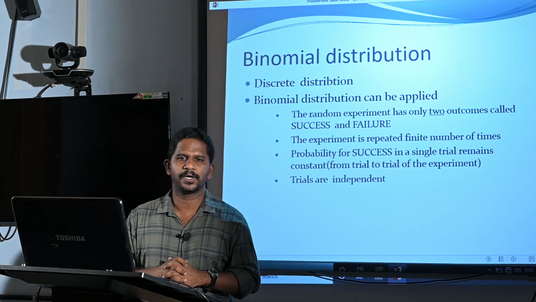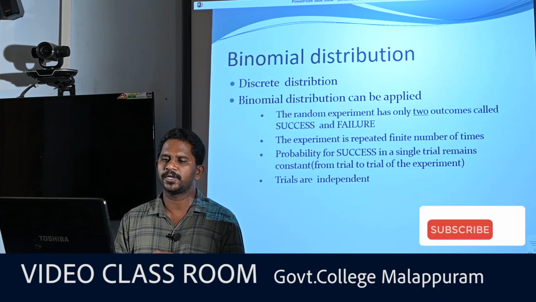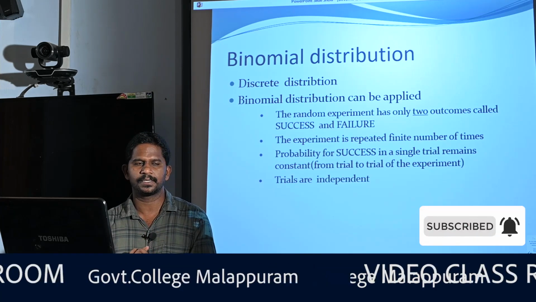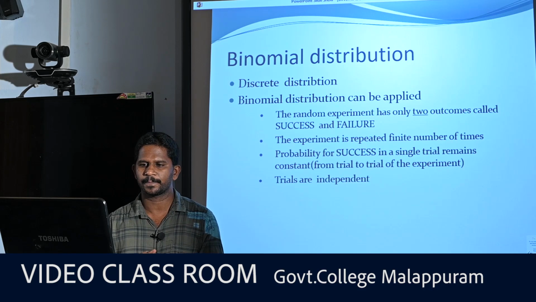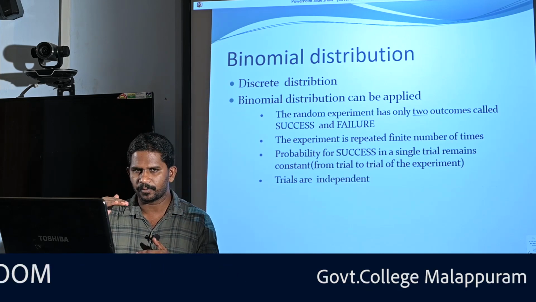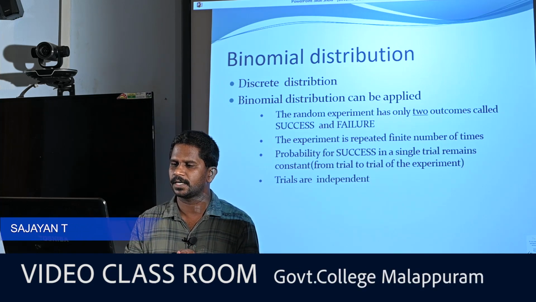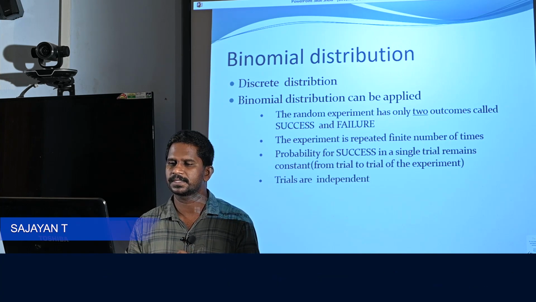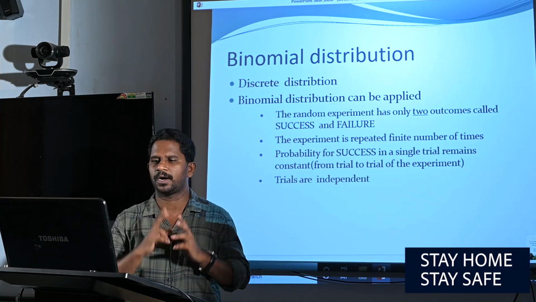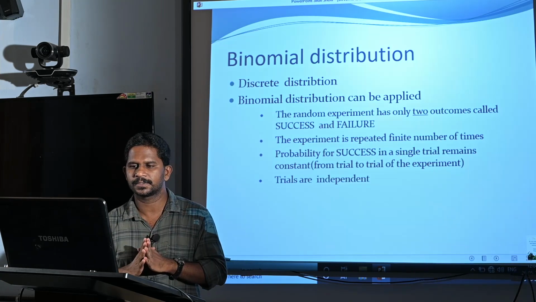Coming back to binomial distribution. As I already mentioned, binomial is a discrete distribution. Now, where can the binomial distribution be applied? Binomial distribution can be applied under four conditions. First condition is that the random experiment has only two outcomes called success and failure. So we have an experiment and it has only two outcomes. We term the first one success and the second one failure.